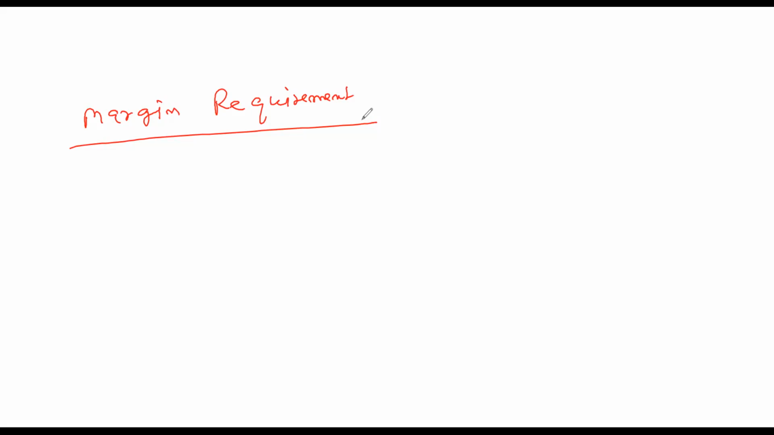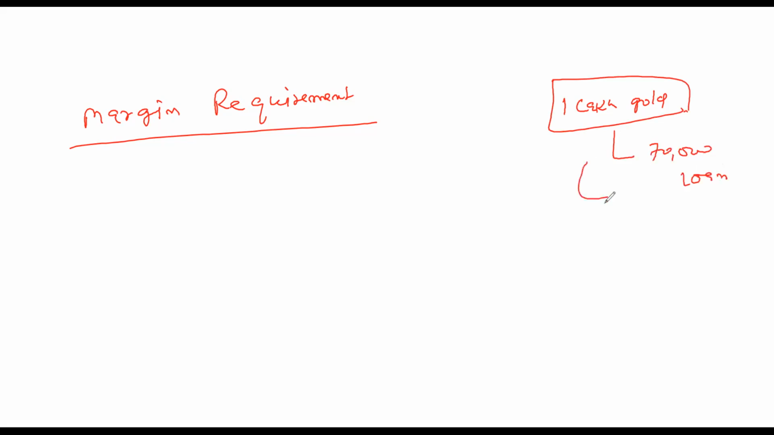So margin requirement is the difference between the sanctioned loan and the mortgage good. Suppose you went to a bank with 1 lakh of gold. You have 1 lakh of gold and you are being given 70,000 as loan. So the difference is 30,000. This difference will be called the margin requirement.